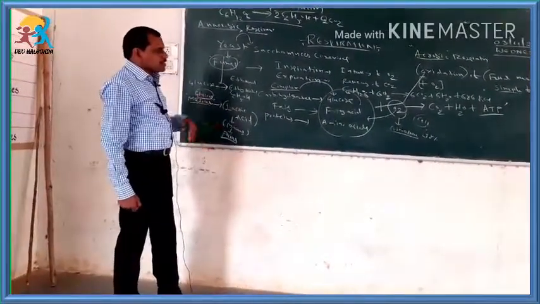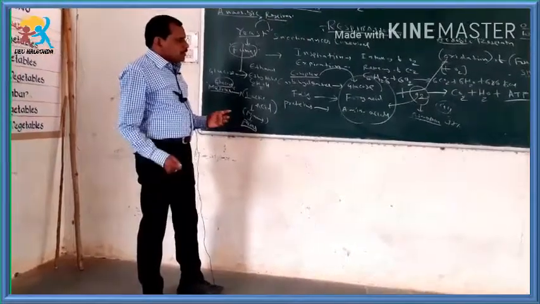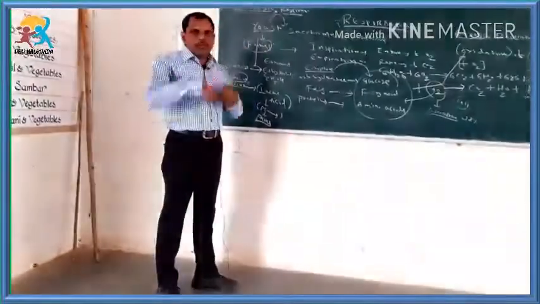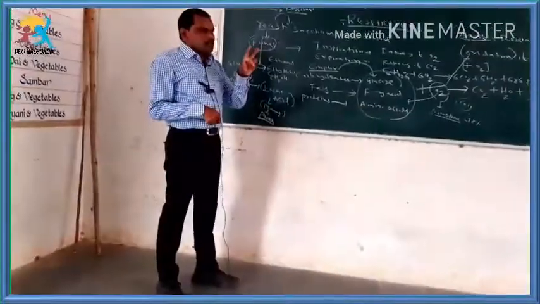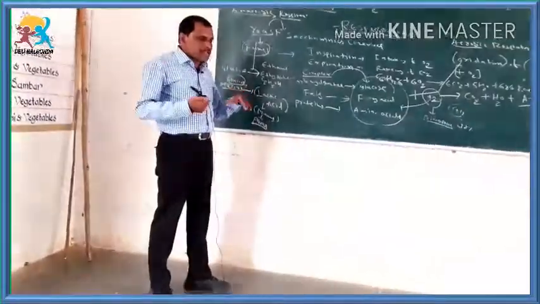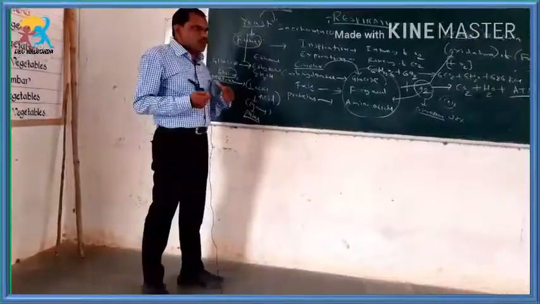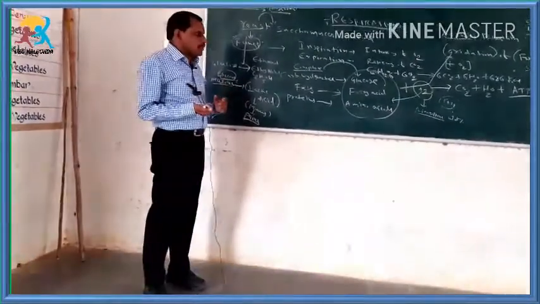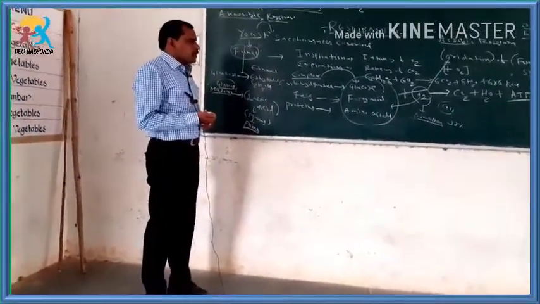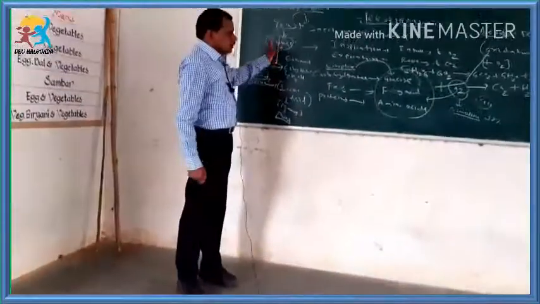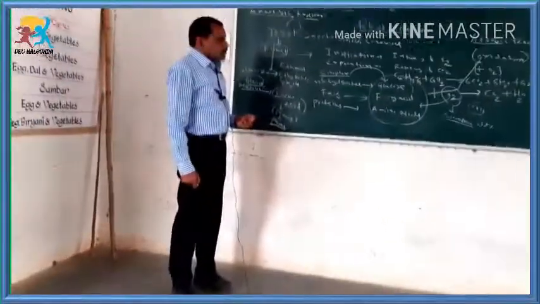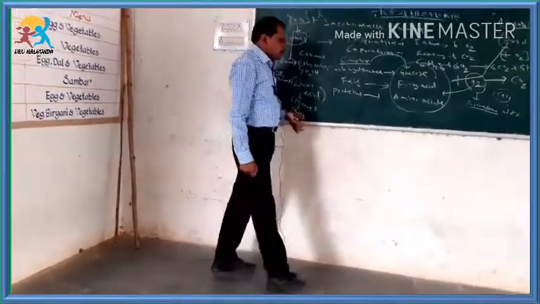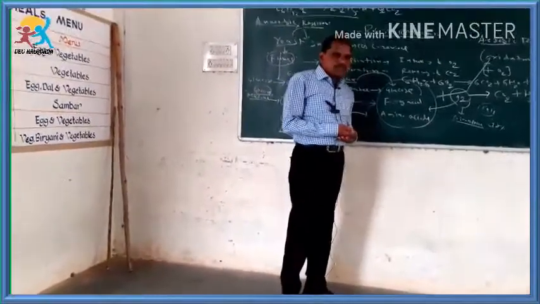In the next class we will discuss in detail. We are saying that oxygen is present in the atmosphere, how this oxygen is moving into the body, what is the special system in our body, what are the special organs present in our body, what is the role of lungs, what is the role of epiglottis, what is the role of trachea, larynx, all this we will discuss in the next class. Students, you can copy all this and write the answers for the questions which are given. In the next class we will discuss the mechanism of respiration in human beings.